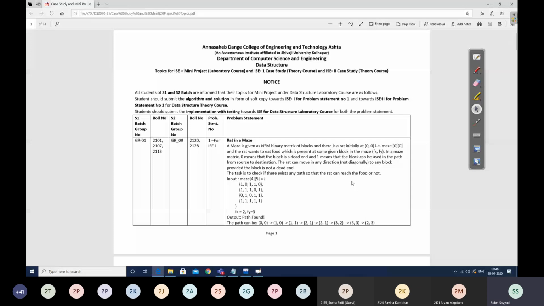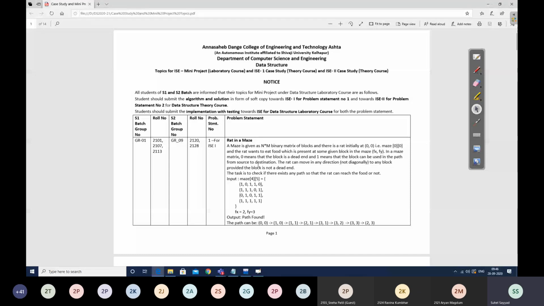You have studied the steps to write an algorithm in first year. Algorithm, flowchart, you studied in first year, right? Yes, sir. So you have to write an algorithm, and you may also write a flowchart for this problem statement in a document file. These will be steps. This will not be an actual program. There is a difference between an algorithm and a program, right? Yes, sir. So what I want in ISC 1 of the theory course is the algorithm and additional examples.